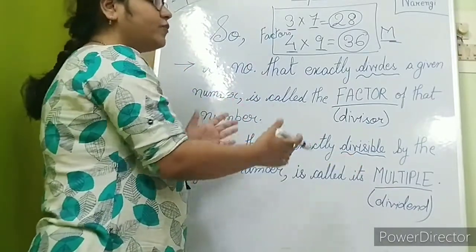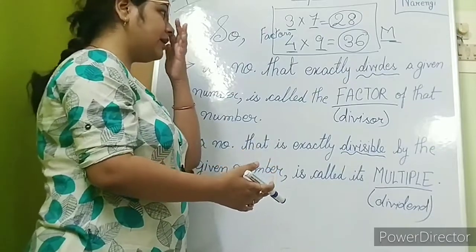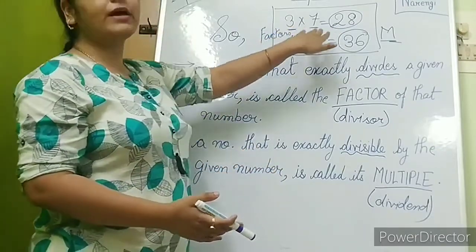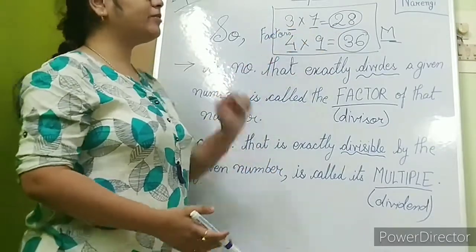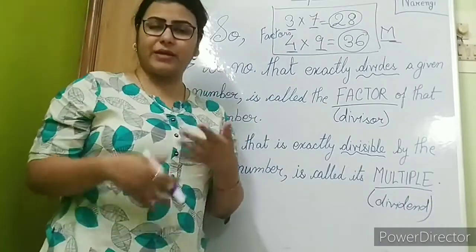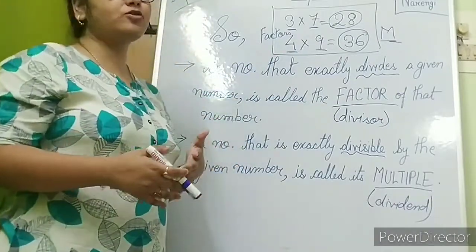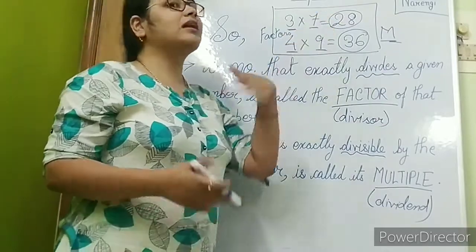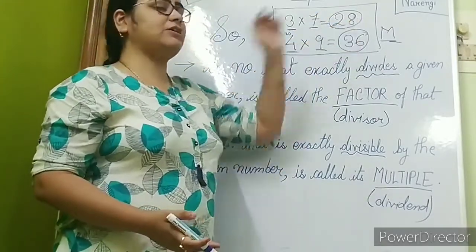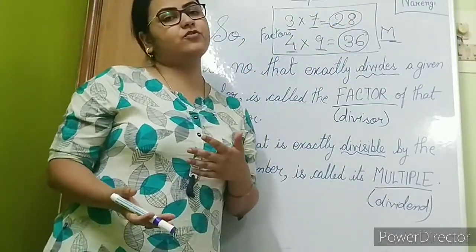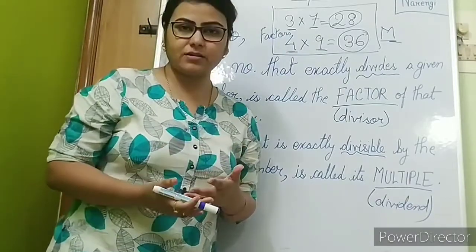The one which divides, like 28 can be divided by 3 and 7 both. 36 can be divided by 4 and 9, and also by many other numbers. So all those numbers which can divide the given number, here let's say 28, all those numbers which will be dividing 28 are its factors.